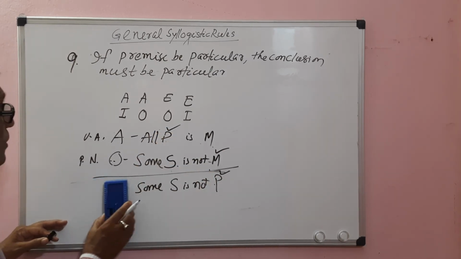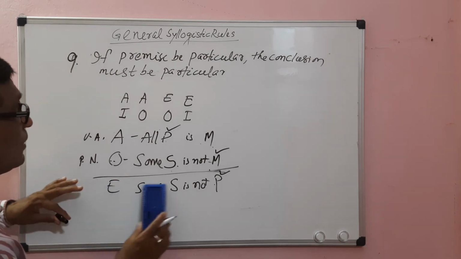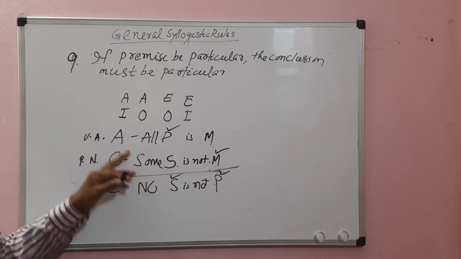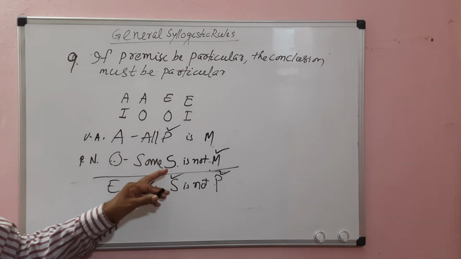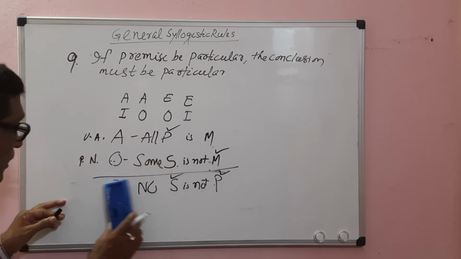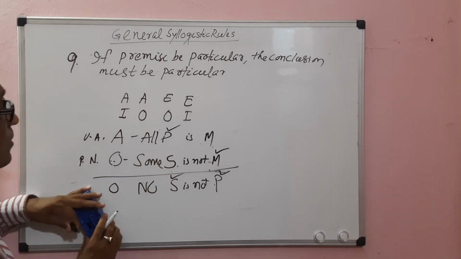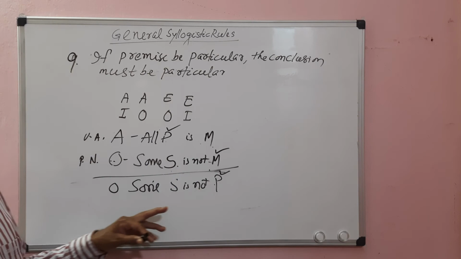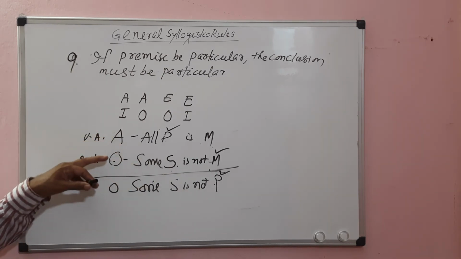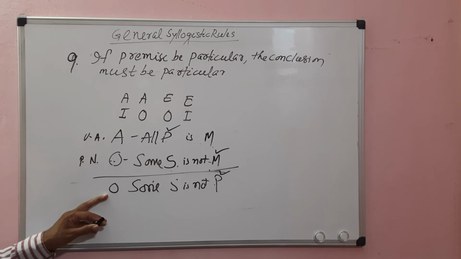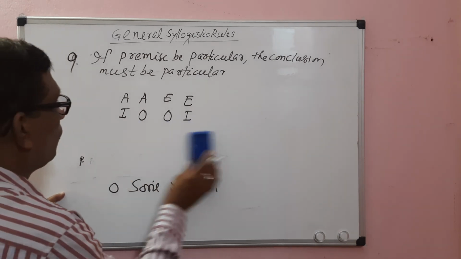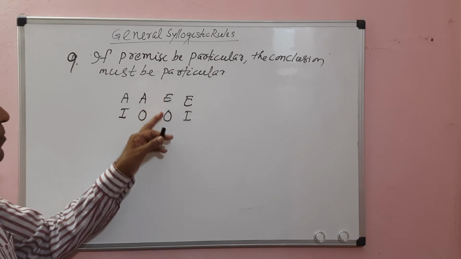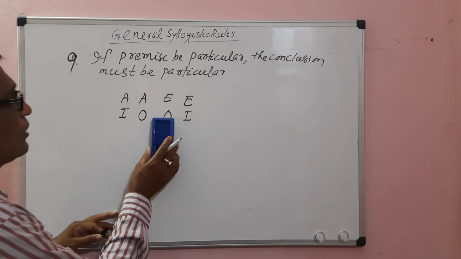If it is an E proposition, no S is P, here is the fallacy of illicit minor. If it is universal negative, it is the fallacy of illicit minor. If it is particular negative, an O proposition, some S is not P, there is no fallacy of illicit minor. Therefore, if one premise is particular, the conclusion must be particular. Then OE: both are negative, so no conclusion can be drawn. EO: both are negative, so no conclusion can be drawn.